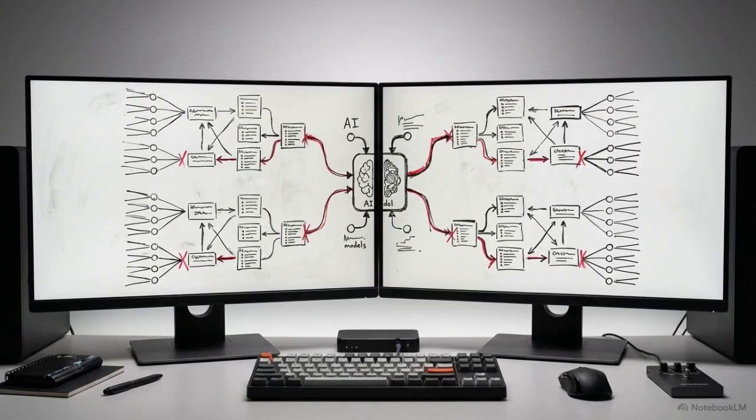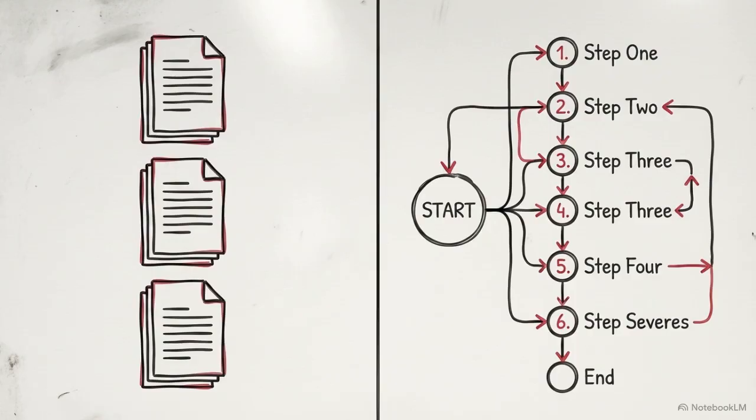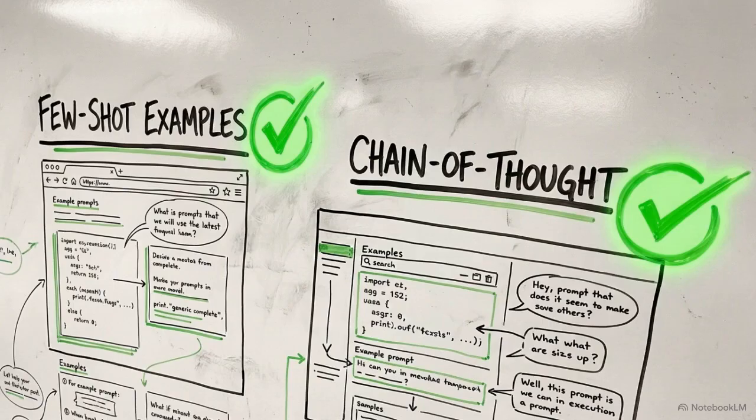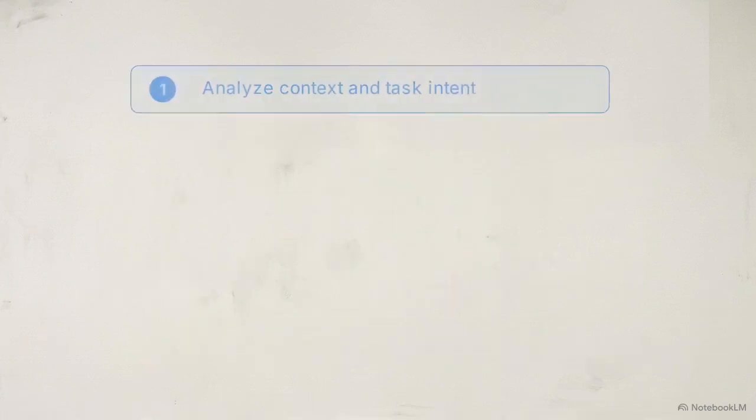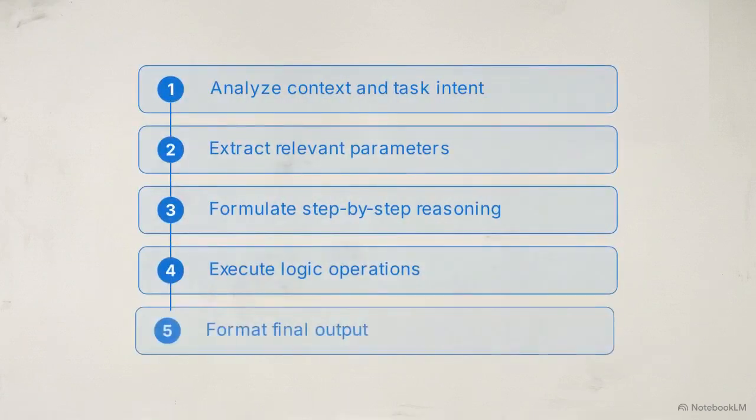To solve this, developers rely on two standard methods to guide the model: few-shot prompting, which provides examples, and chain-of-thought prompting, which asks the model to show its work. These techniques are the industry standard for a reason. They reduce ambiguity in the prompt and force the model to break down complex logic into digestible steps.